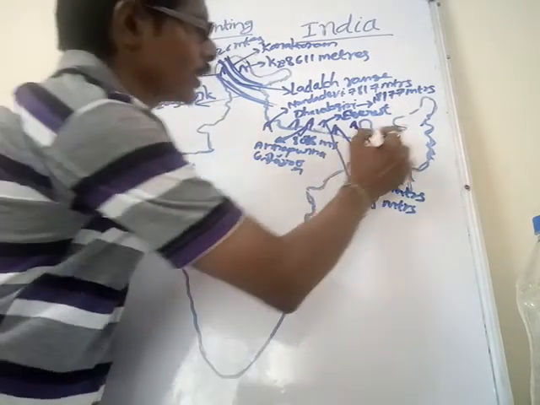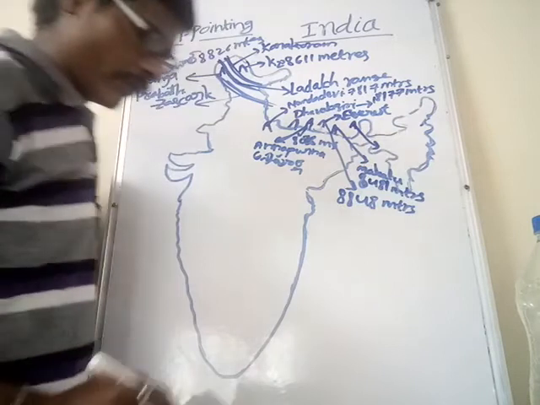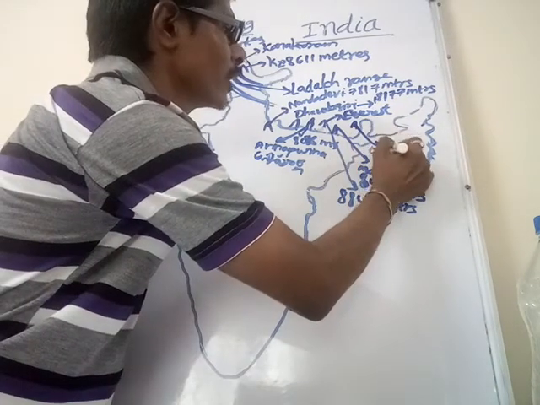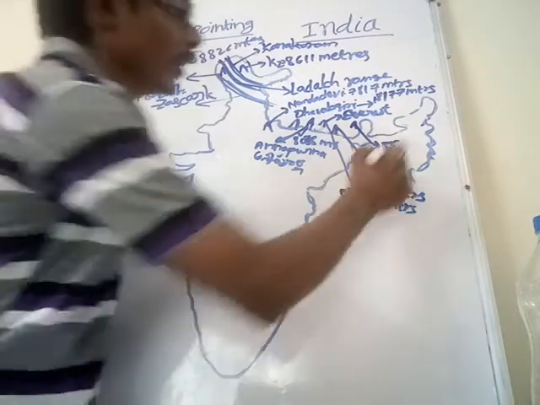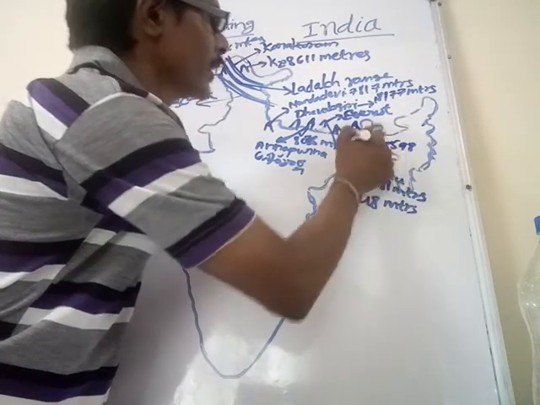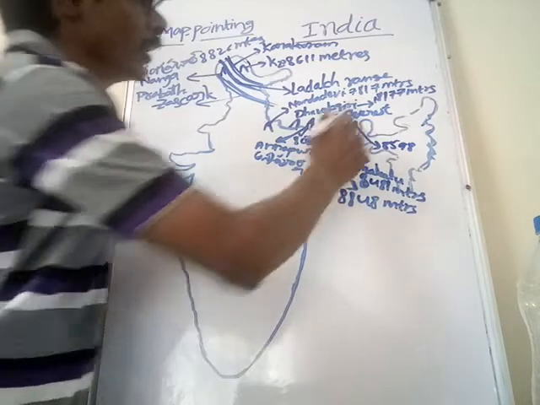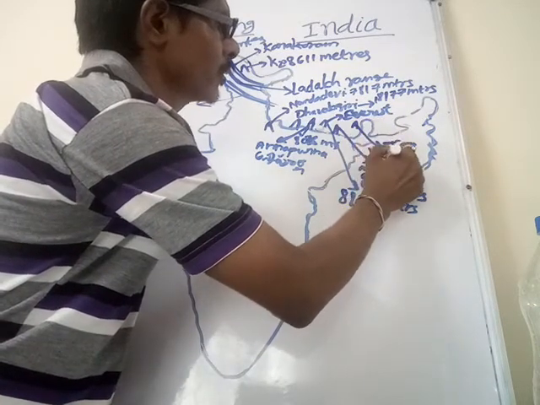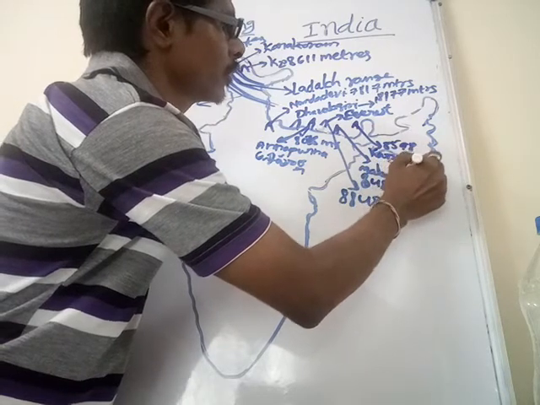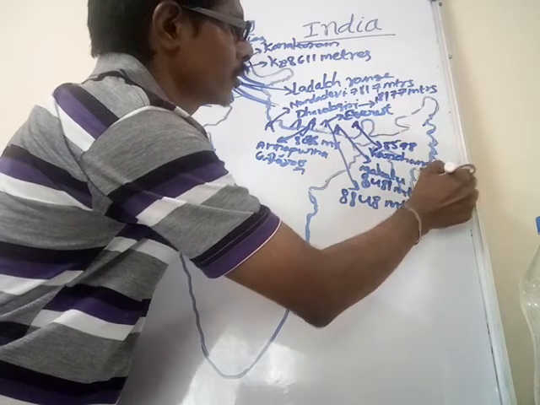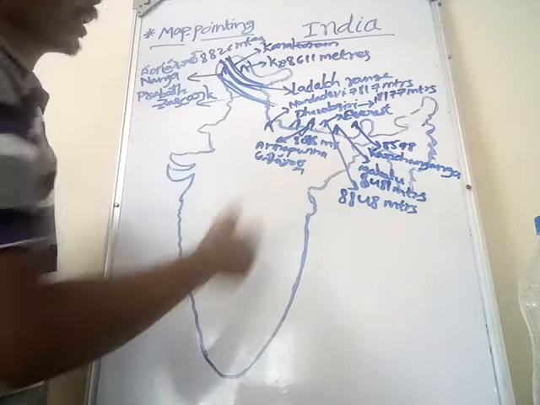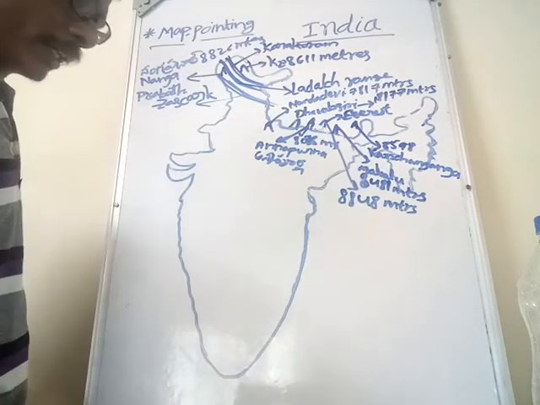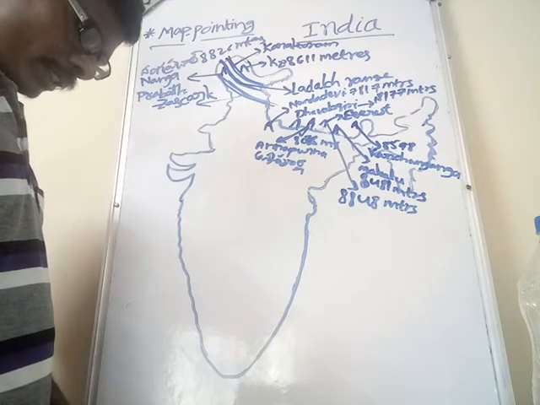The height of the Kanchenjunga peak is 8,598 meters.